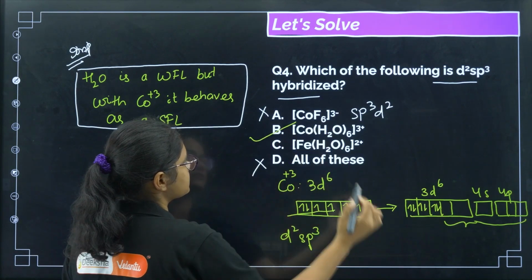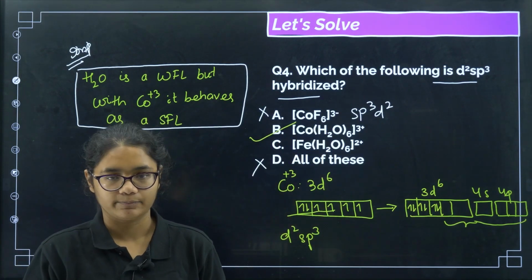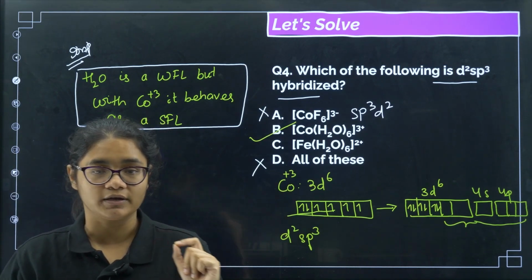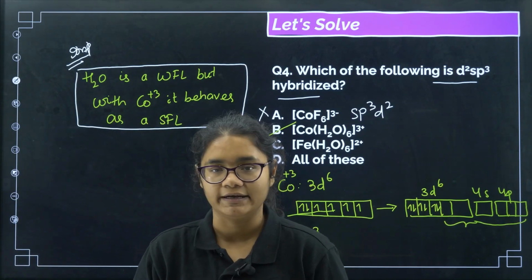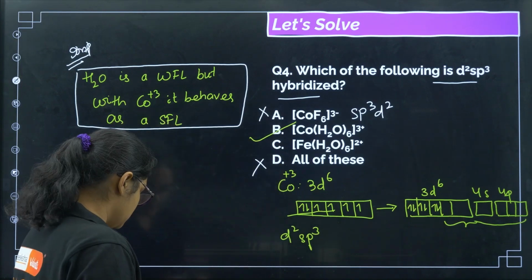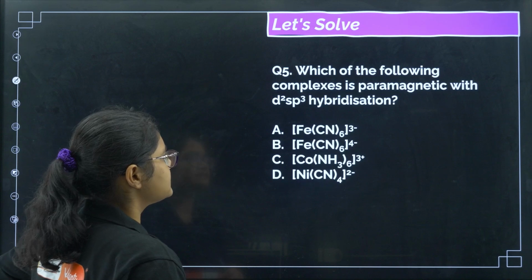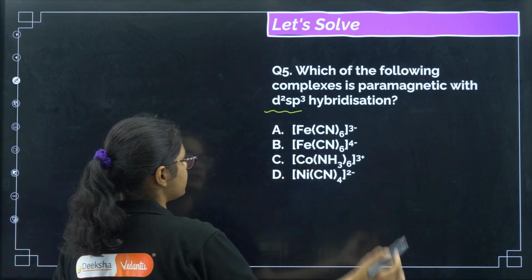The correct answer for this question will be option number B. But remember generally water is a weak field ligand, but with Co3+ it behaves as a strong field ligand. Okay, next, which of the following complexes is paramagnetic with d2sp3 hybridization?